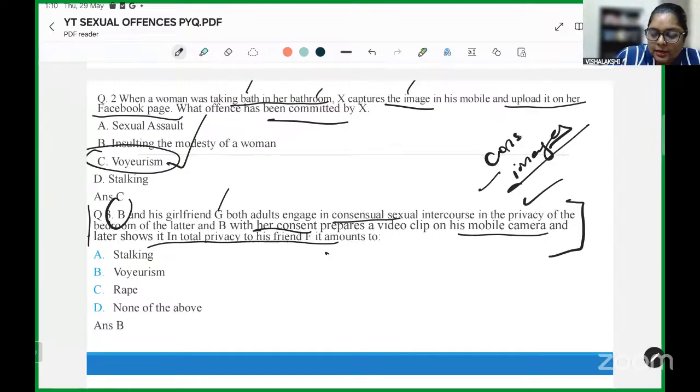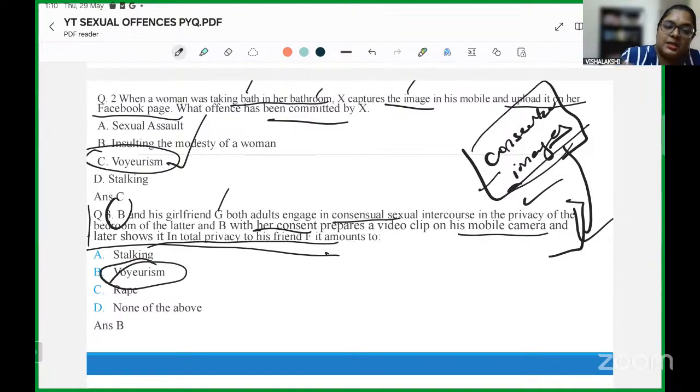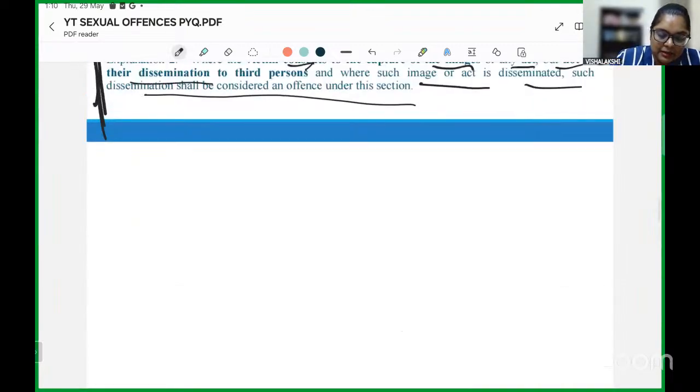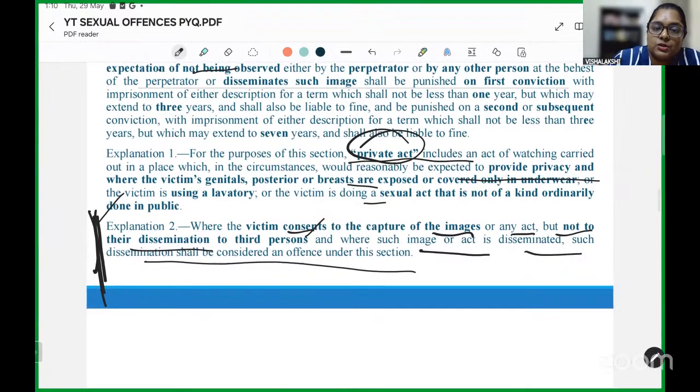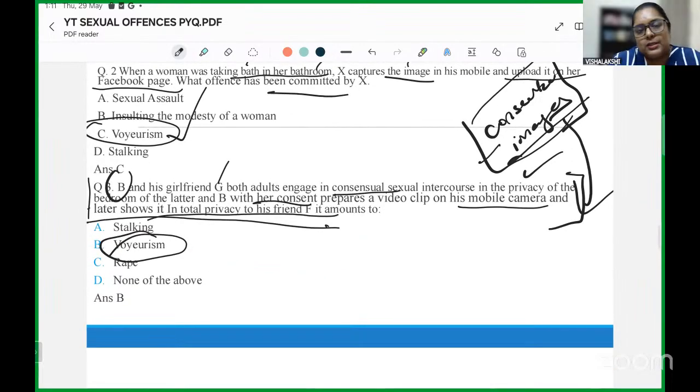Since she has consented to this, this in itself will not amount to an act of voyeurism because she has consented to the act. She has agreed to this. But since the dissemination has been done, and with regards to that dissemination there is no mention of consent, it continues to be an act of voyeurism, reiterating the explanation which we just saw. If the victim consents to the capture of images or any act, but not to its dissemination, and where it is disseminated even only to a single individual, it will amount to the offense of voyeurism.